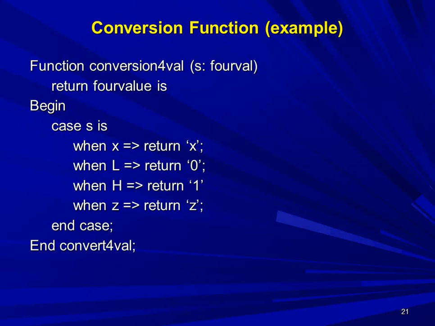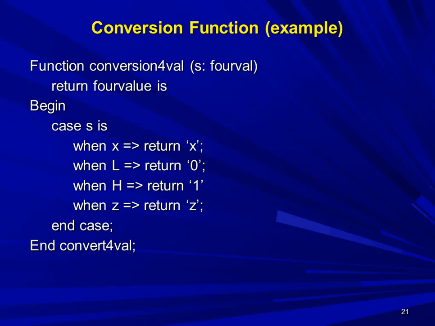In the example, the conversion function converts the values of four-value type. Function conversion for the four-value type: we have passed the input parameter s of four-value type, and the return data type is four-value. Here we have already declared the four-value data type.